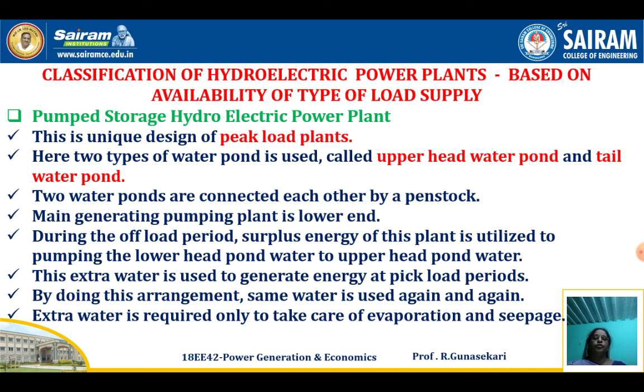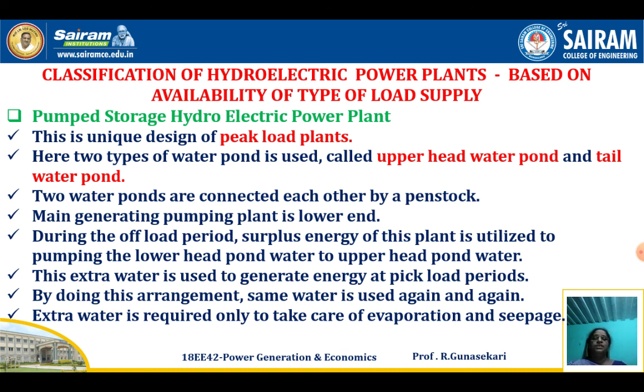During the off-load period, surplus energy of this power plant is utilized to pump the lower head pond water to the upper head pond. This extra water is used to generate energy at peak load periods. By doing this arrangement, the same water is used again and again. Extra water is required only to take care of evaporation and seepage.